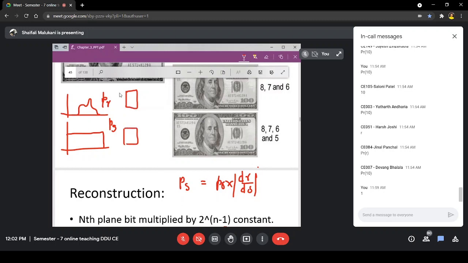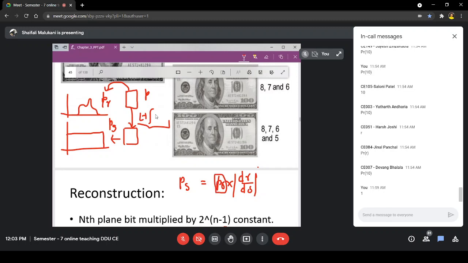I know that if I take this image, then I have to apply that integration and L minus 1 equation. That equation, if I apply, I will have that image whose histogram will look like this, whose PS will look like this. Okay, so first of all, I will take my input image, and from that image, I will find out PR. So I have this term, right?